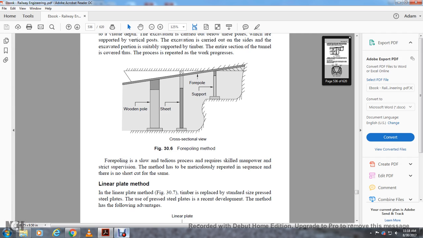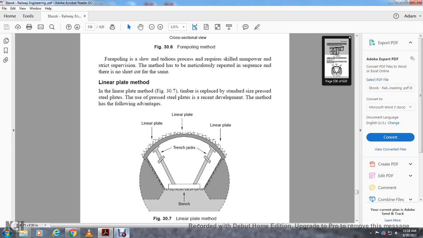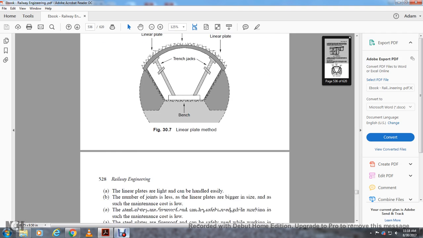There is no shortcut for the same method. Liner plate method. In the liner plate method, timber is replaced by standardized pressed steel plates. The use of pressed steel plates, recently developed, has the following advantages. Liner plate, the bench, the liner plate, trench jacks.